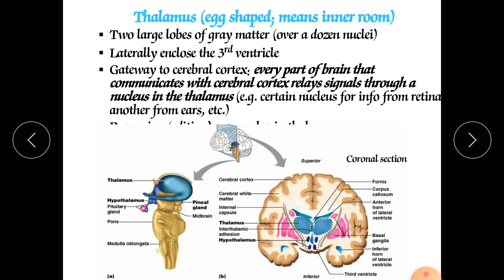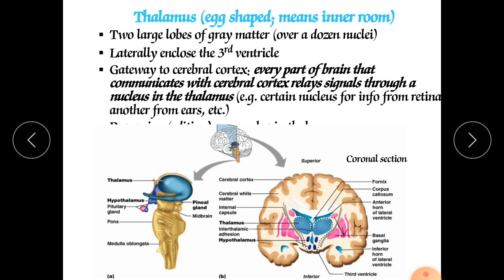If you see, this thalamus has almost 13 nuclei, but the main 7 nuclei are available on each side of the thalamus. In that, first is the anterior nucleus, second is the medial nucleus, third is the lateral nucleus, fourth is the ventral nucleus.